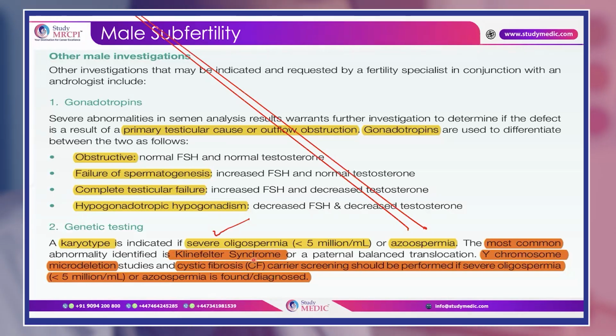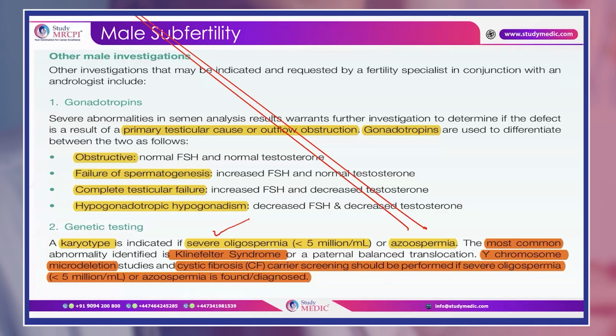Okay, and if it is a non-obstructive azoospermia, after doing the karyotyping, what will you do? You will do a Y chromosome microdeletion test also. And if it's an obstructive azoospermia, then you have to do cystic fibrosis carrier screening also.